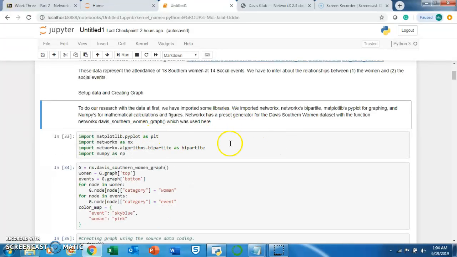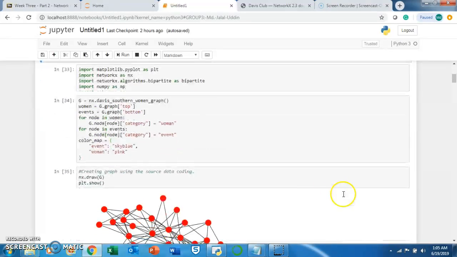So to do that, I have imported some libraries. You can see here Matplotlib, NetworkX, and NumPy. Usually NumPy is for mathematical calculation and figures.